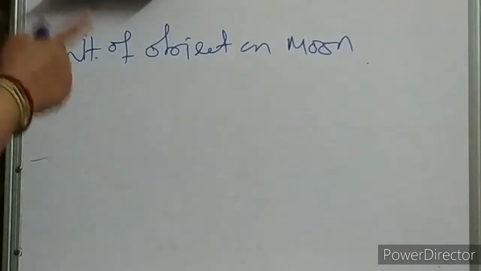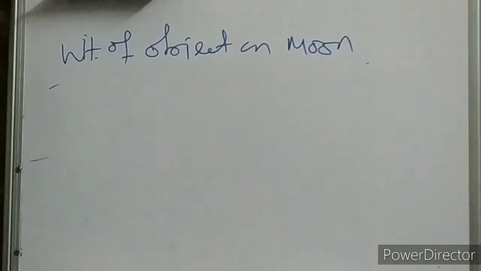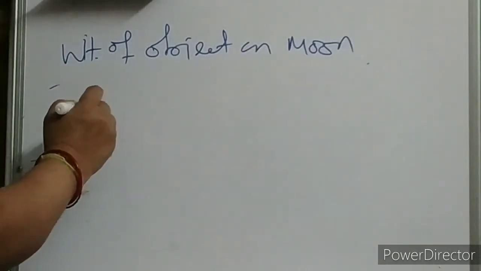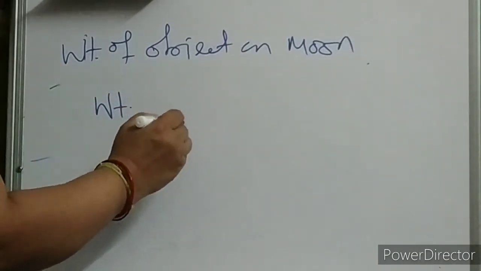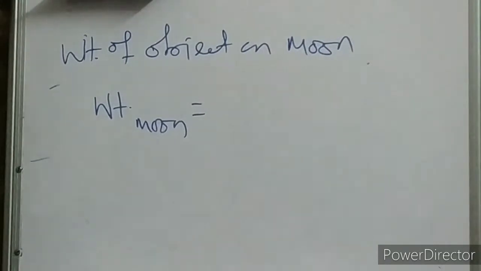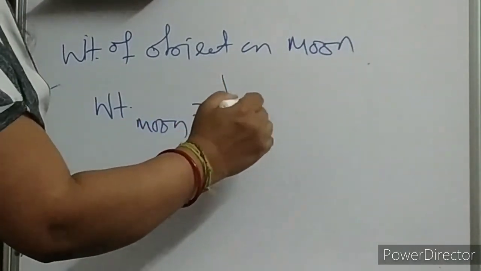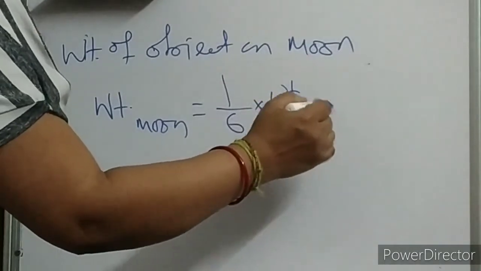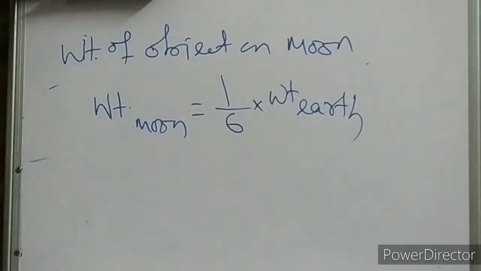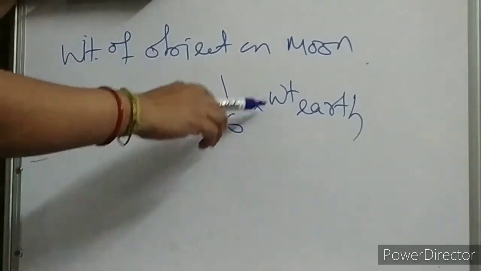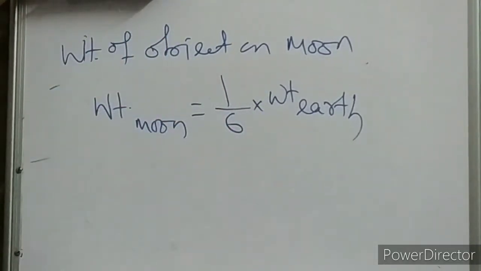And what is the weight on the moon then? Weight of the object on the moon. Since g is 1/6 and W is equal to mg, so weight at the moon for any object will be 1/6 of the weight on earth. That means on the moon it is going to be less, children. So weight of the object on the moon will be 1/6 of the weight on earth. So will you people agree to this?